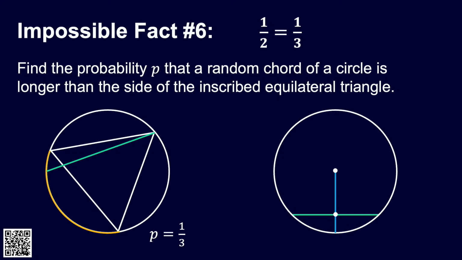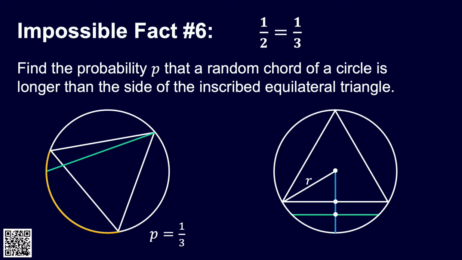Okay, so what's the criterion then? How do we know if that chord is longer than the side of the inscribed triangle? Well, again, I can put my inscribed triangle wherever I like. It doesn't change the size. So I'm going to put it so that its base is at right angles to this radius I've got. And then we can see that the chord will be longer than that side precisely when the point that I choose is inside that triangle, so above wherever the triangle meets the radius. So where does the triangle meet the radius?